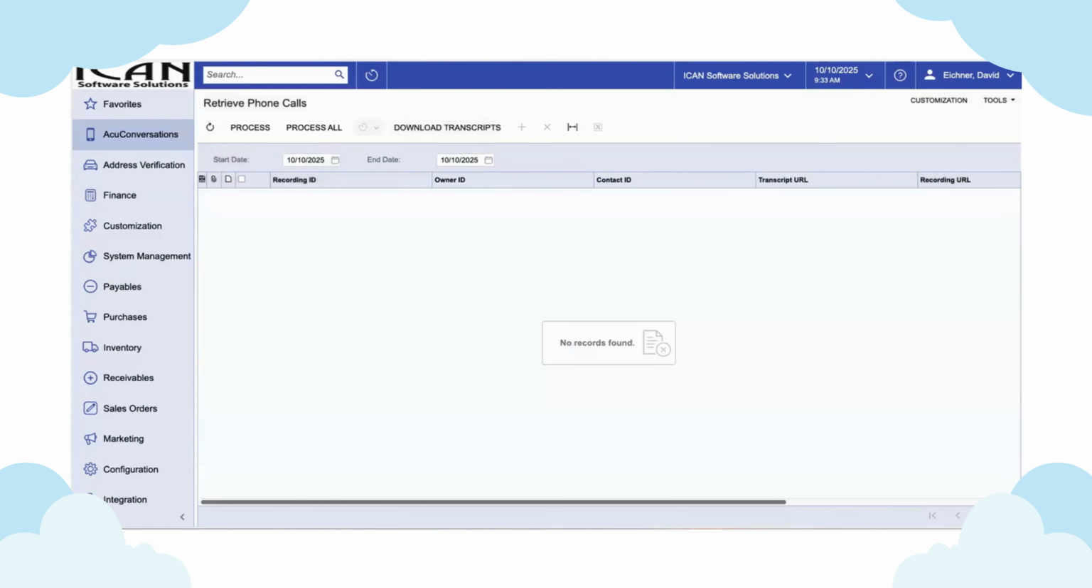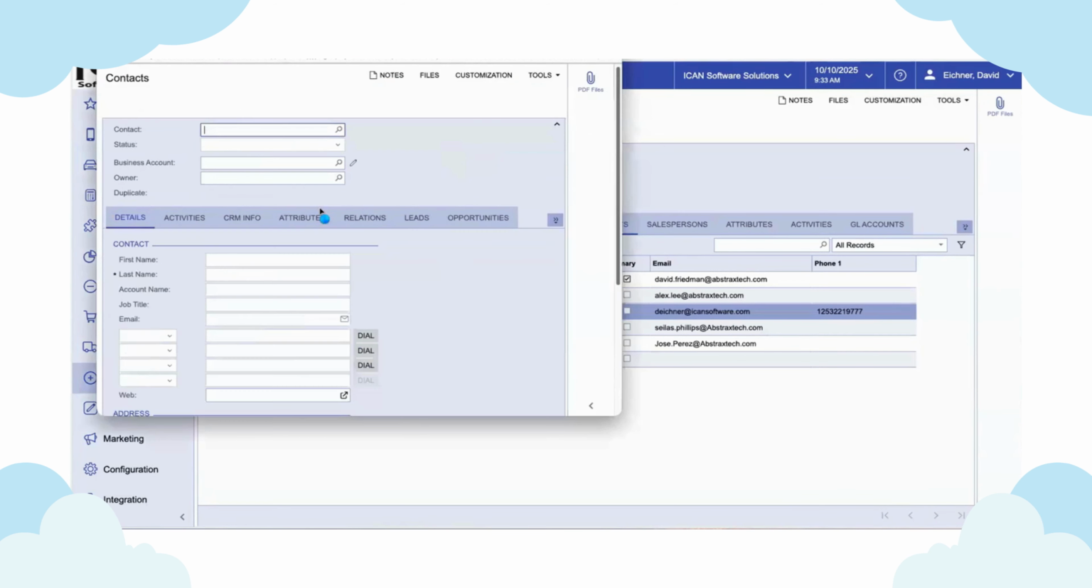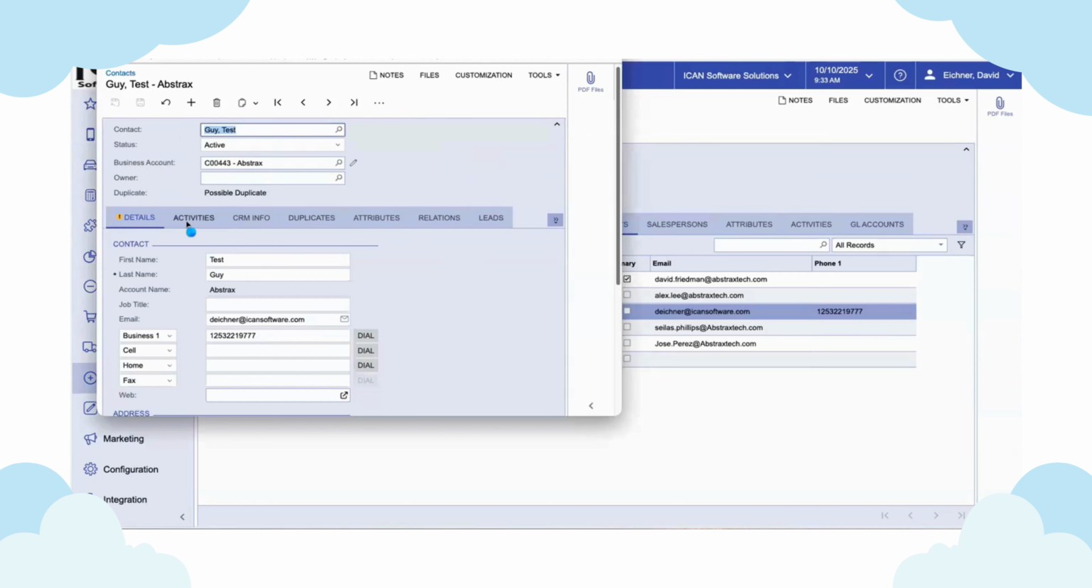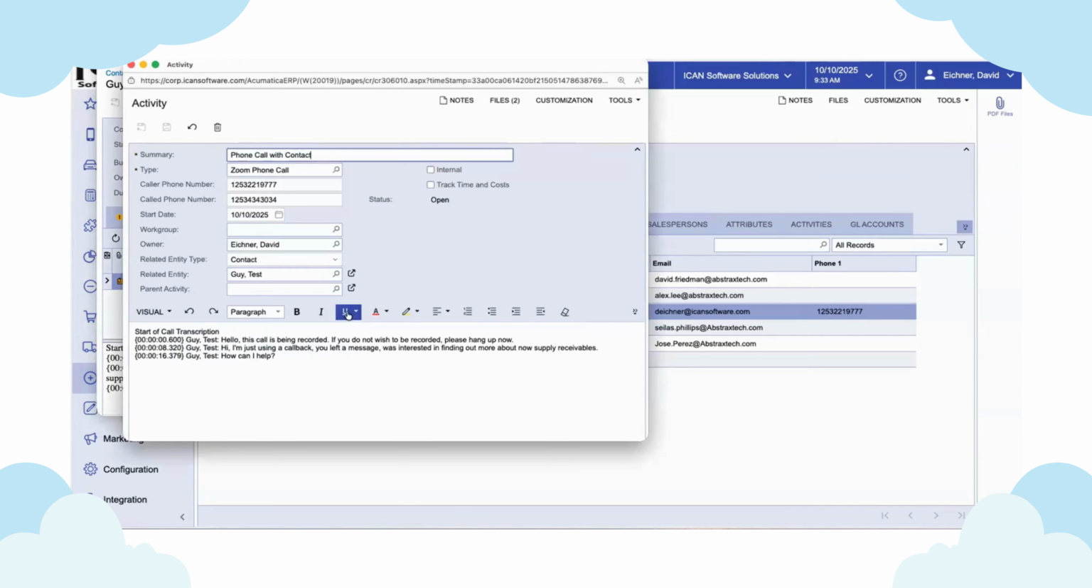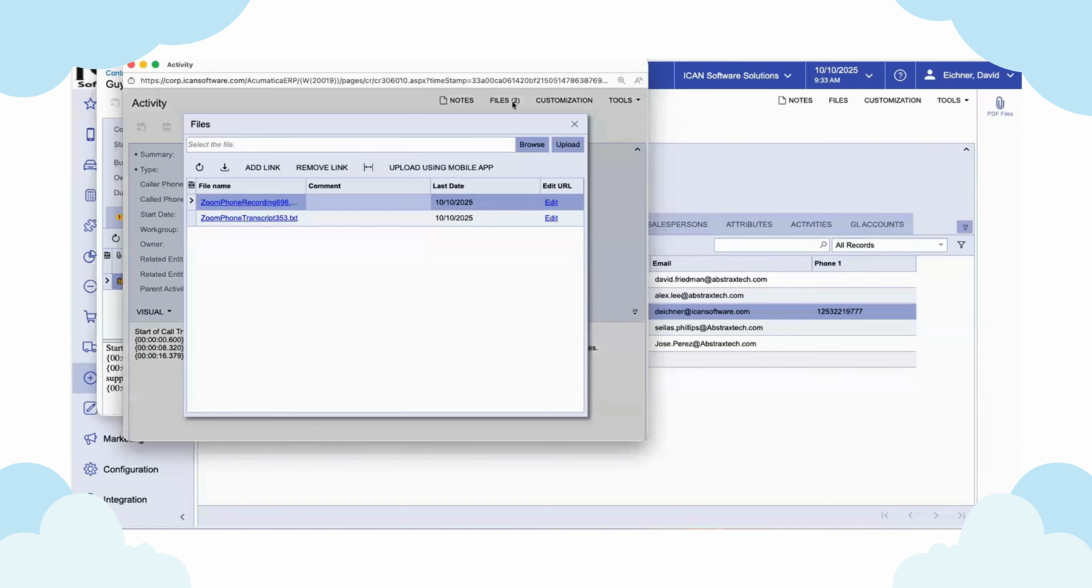And then we're going to go back to that contact. And we're going to take a look here and we're going to see that there's this phone call with contact. And you'll notice that we've put the transcript into the body of the activity. So if we drill down on the activity, you'll see that there's the text. And you can also see the full transcript and the recording file here as well.